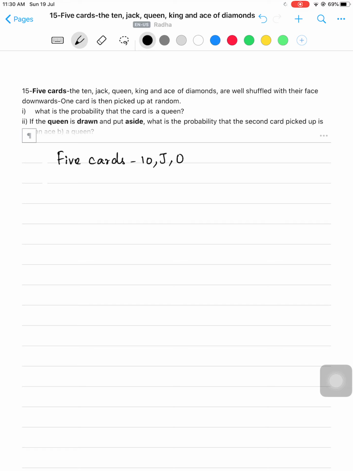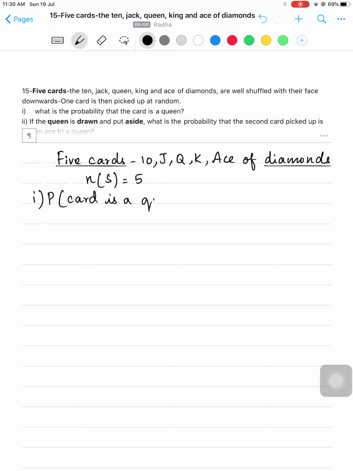What are the 5 cards? 10, jack, queen, king and ace, all of which suit? Diamond. Okay, so they have taken 5 cards in diamond. So what is n of s in this problem? 5, not 52, because they have taken only the 5 cards of diamond. So n of s is here 5. And the second statement, they said one card is then picked up at random. So they have taken one card. The first question is, what is the probability that the card is a queen?